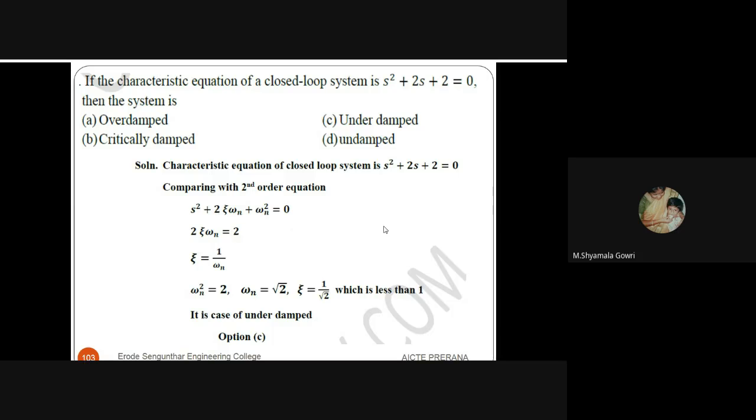From that characteristic equation, we can compare with the second order standard equation, s squared plus 2 epsilon omega n s plus omega n squared equal to 0. By comparing these two equations, 2 epsilon omega n is equal to 2, and epsilon will be 1 by omega n. Here omega n squared is 2, so omega n is square root of 2. Epsilon is 1 by root 2, which is less than 1. Of course, it is an underdamped system.